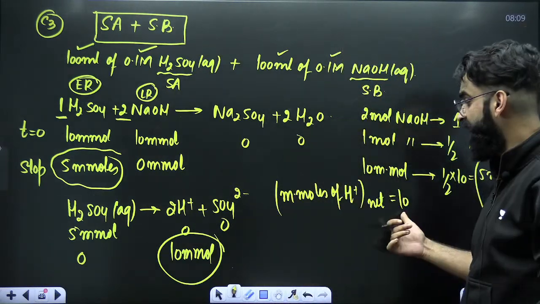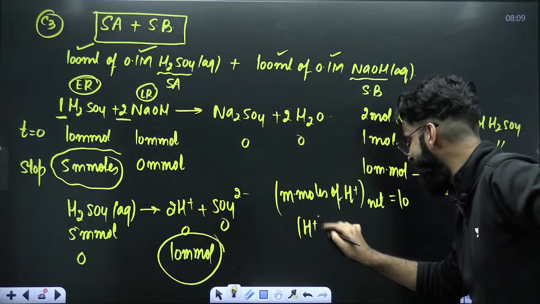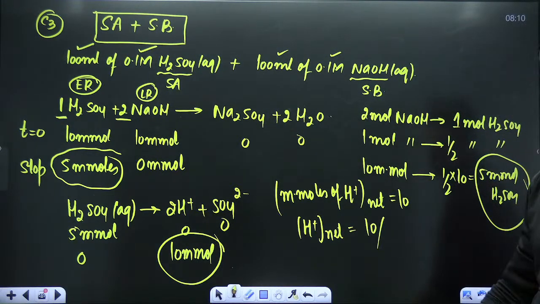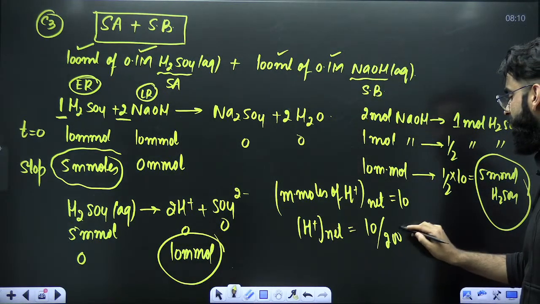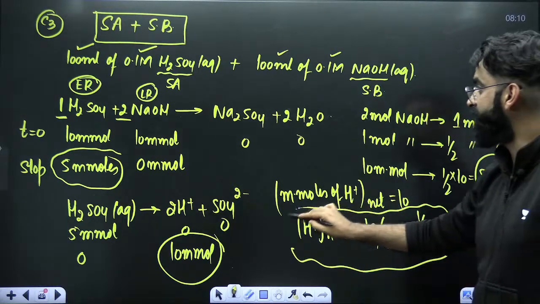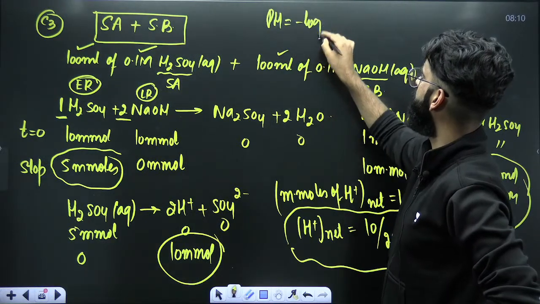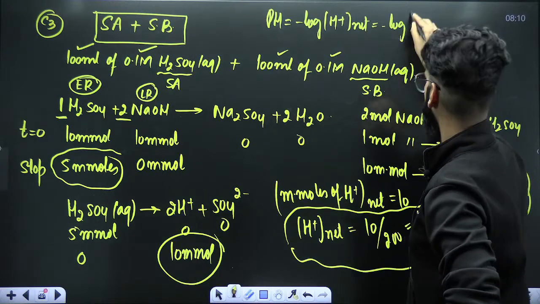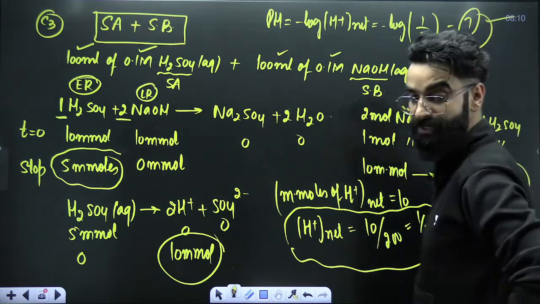If 10 millimoles of H positive are left in the container at the end, and I ask you what is the net H positive concentration, it is total millimoles of H positive left in the container divided by total volume. Total volume is 100 plus 100 makes it 200. So it's 1 by 20. If you got the net H positive ion concentration, can't you calculate pH? pH of the resulting solution is minus log of net H positive ion concentration, which is minus log of 1 by 20. You just have to solve this term, get the pH of the resulting solution.